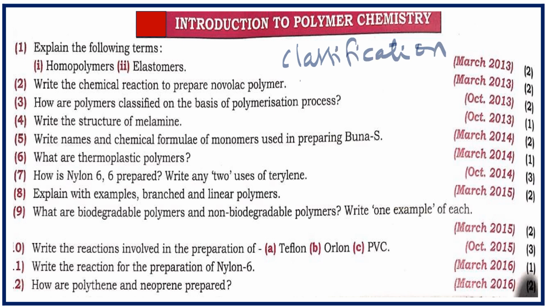Altogether, polymers are classified on 5 different criteria, namely depending upon their source or origin, depending upon their biodegradability, depending upon their intermolecular forces of attraction, depending upon their structure, and so on. So altogether there are 5 different classifications.